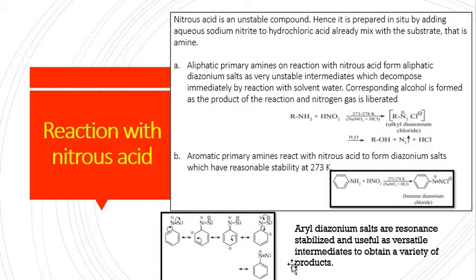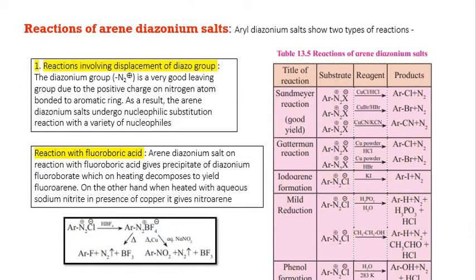Aryl diazonium salts are resonance stabilized, and they are very useful intermediates to obtain a variety of products, and these all are the resonating structures of diazonium salts. Now let's see what all reactions could happen with the help of diazonium salts. Number one is Sandmeyer reaction.